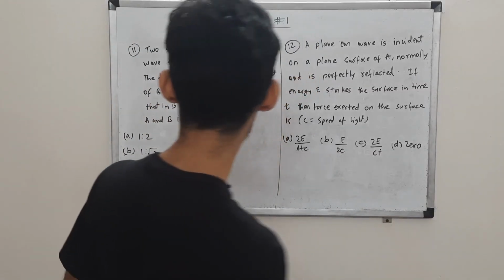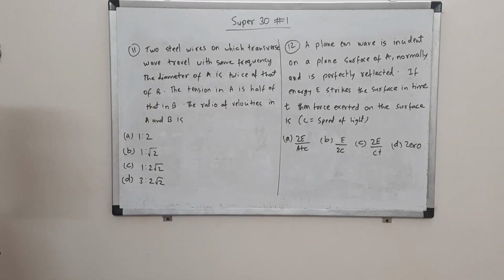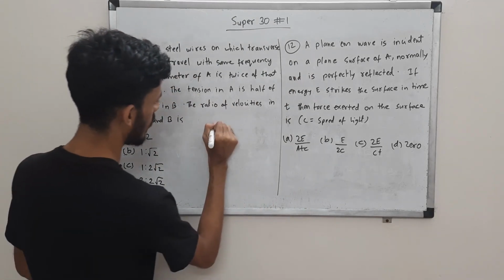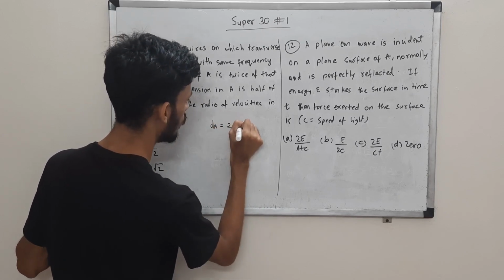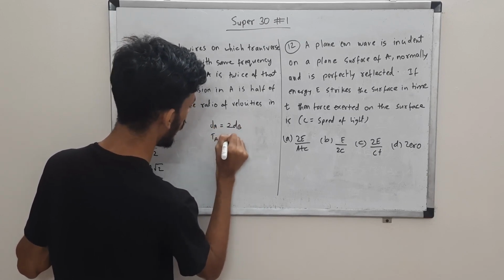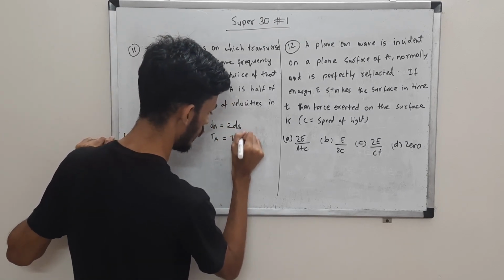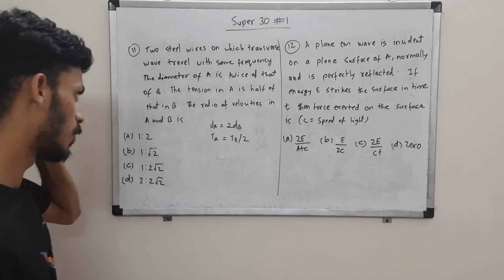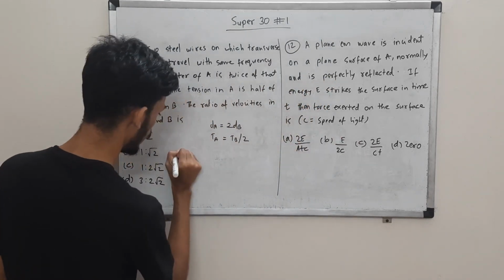In question 11, we have two steel wires and a transverse wave traveling through them with the same frequency. The diameter of A is given as 2 times the diameter of B, and the tension in string A is given as half of that in string B. Now you are supposed to tell the ratio of the velocities in A and B, the ratio VA by VB.